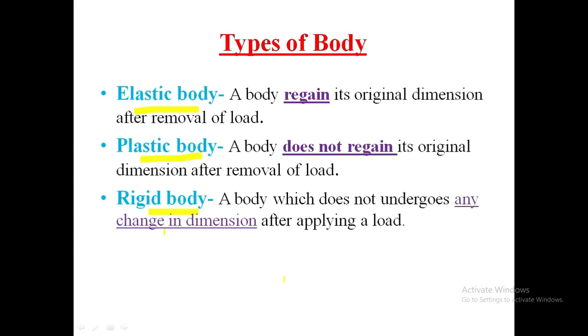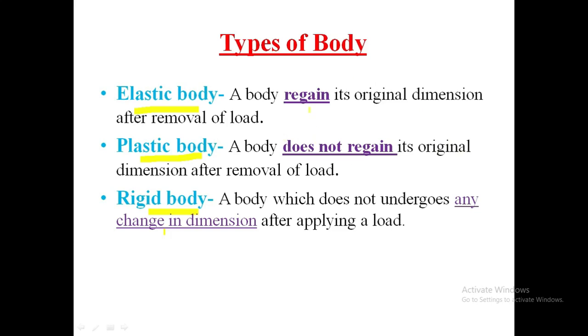Second is a plastic body, which is exactly different from the elastic body. Plastic body means a body does not regain its original dimension after removal of load. Consider the same body, the same amount of load applied on that body. After applying load, that body changes its size and shape. After removal of load, that body does not regain its original position, and that body is called a plastic body. And in the third case, a rigid body does not undergo any change in dimension after applying load. So these are the types of body.